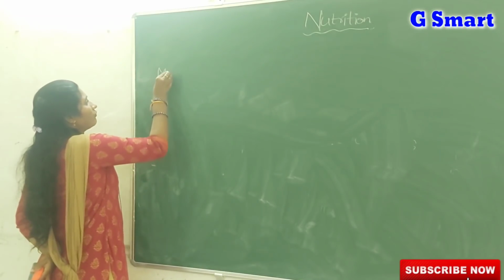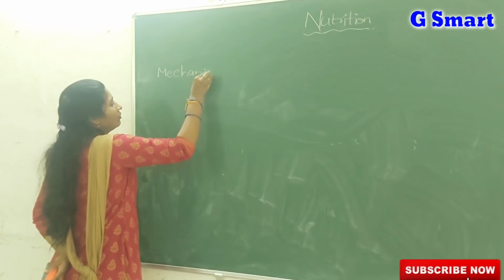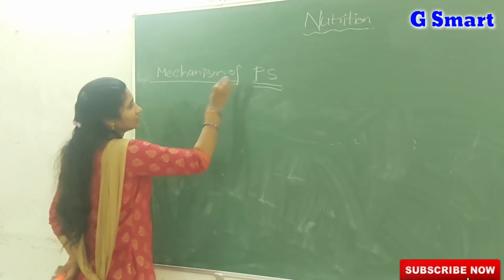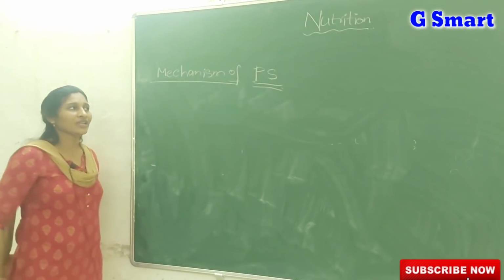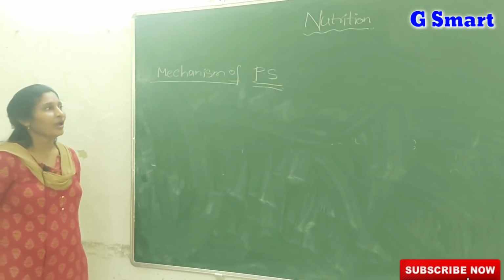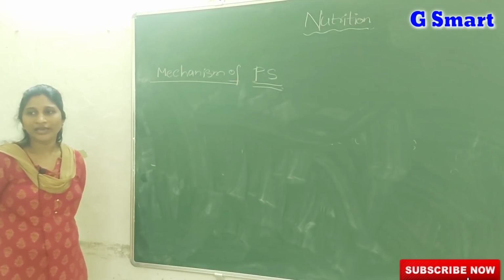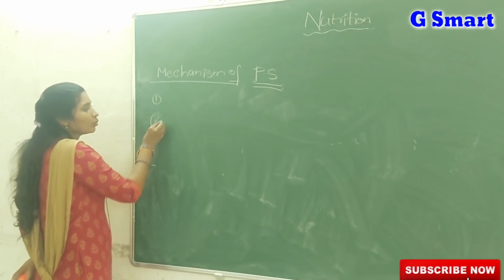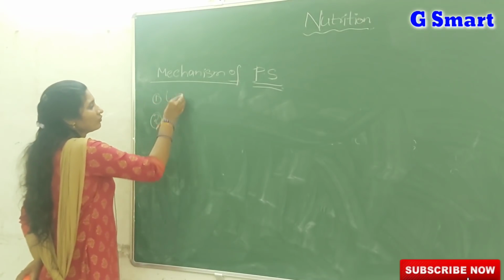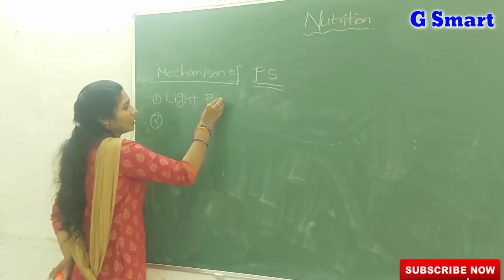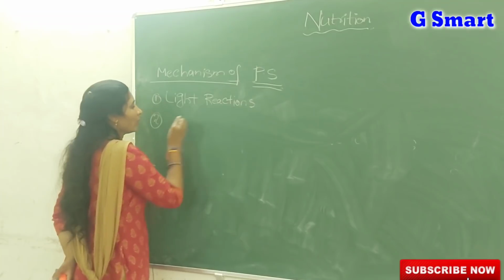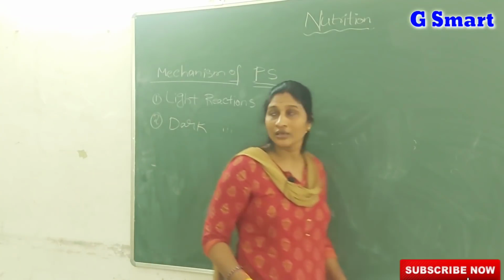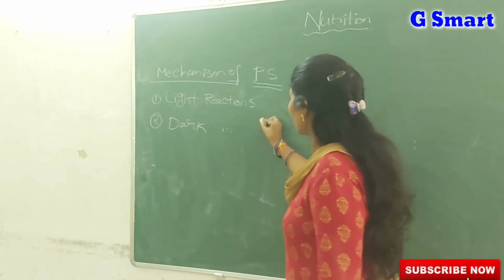Next, mechanism of photosynthesis. In simple form I write PS for photosynthesis. Photosynthesis is a very complex process. It does not take place directly in a single step. In the photosynthesis process, two types of reactions take place. The first one we call light reactions. The second one we call dark reactions. Simply, I'll explain what light reactions and dark reactions are.